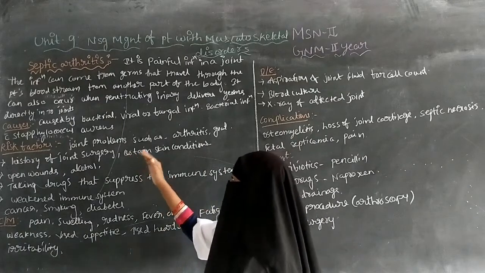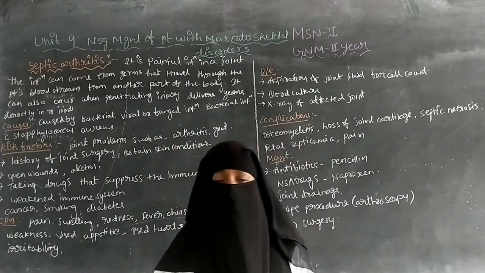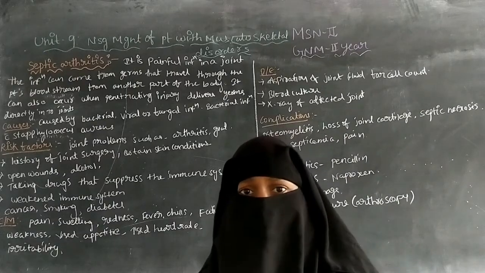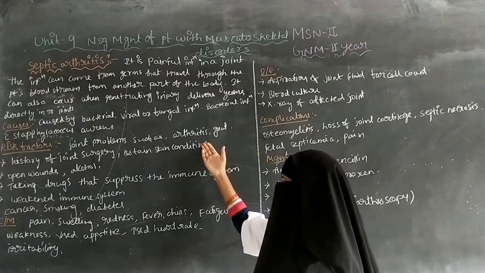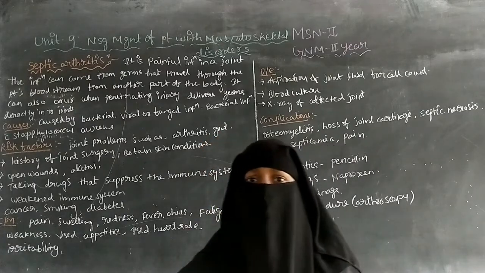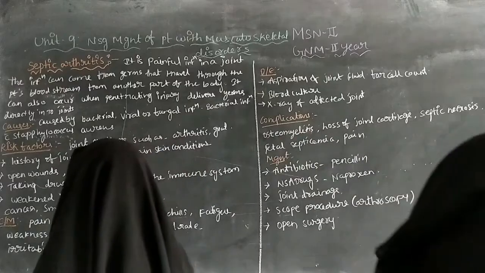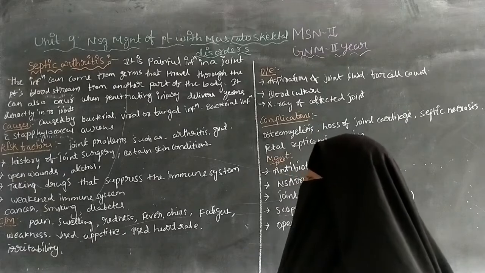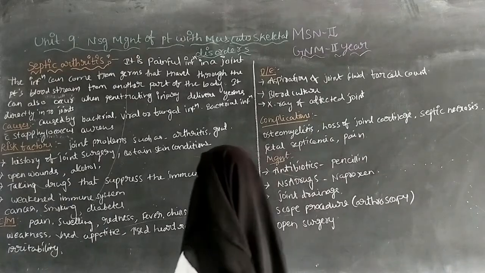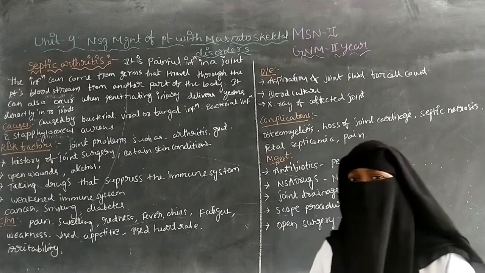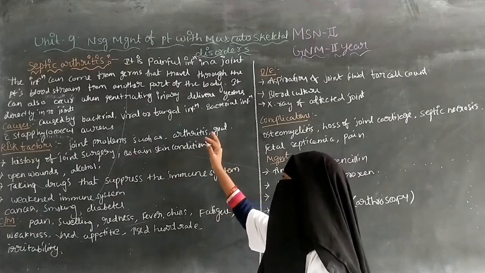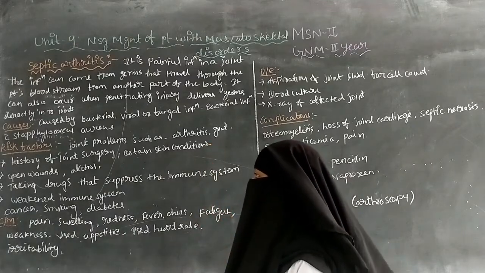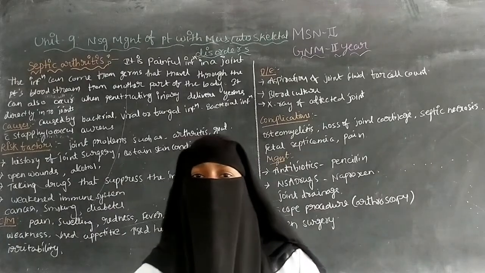In arthritis there is severe pain in the joints, and gout is similar to arthritis, with severe pain occurring in the joints.